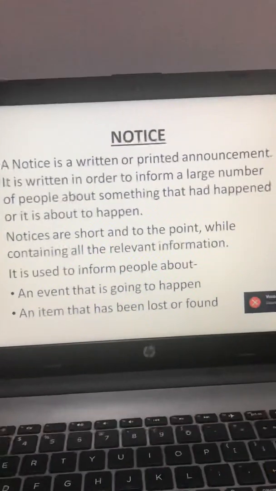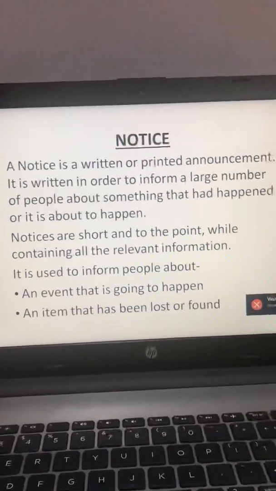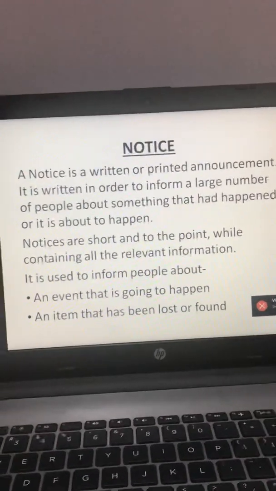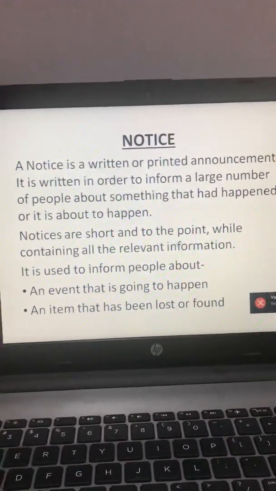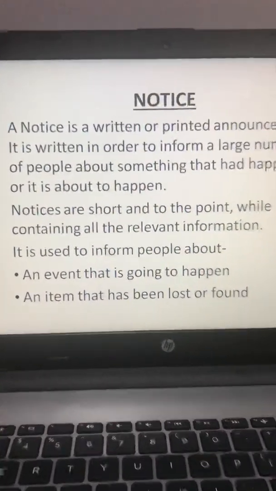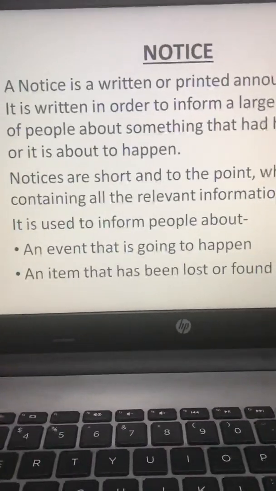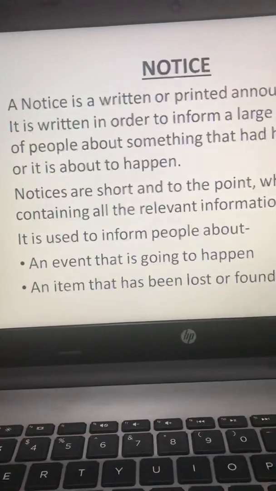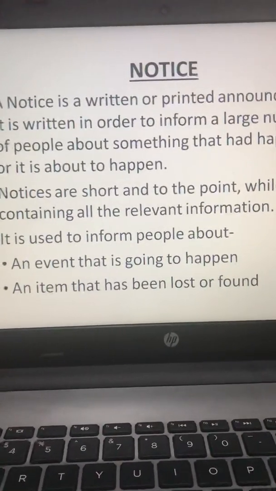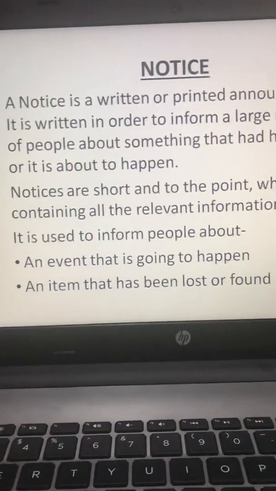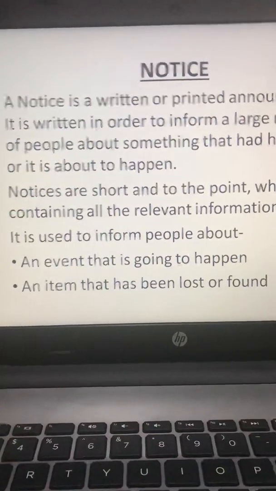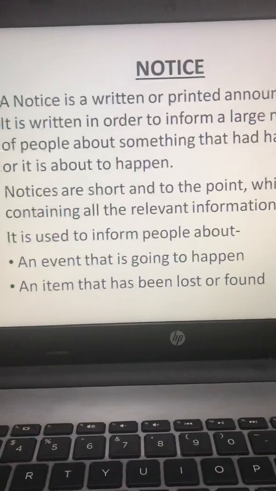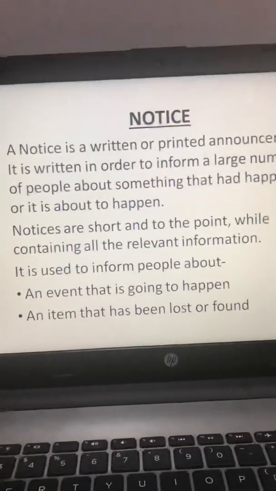So a notice is a written or printed announcement. It is written in order to inform a large number of people about something that has happened or is about to happen. The two normal purposes are an event that is going to happen or an item that has been lost or found. It is always written to cover a large number of population. Fine. And they are written short, to the point, and they contain all the relevant information.